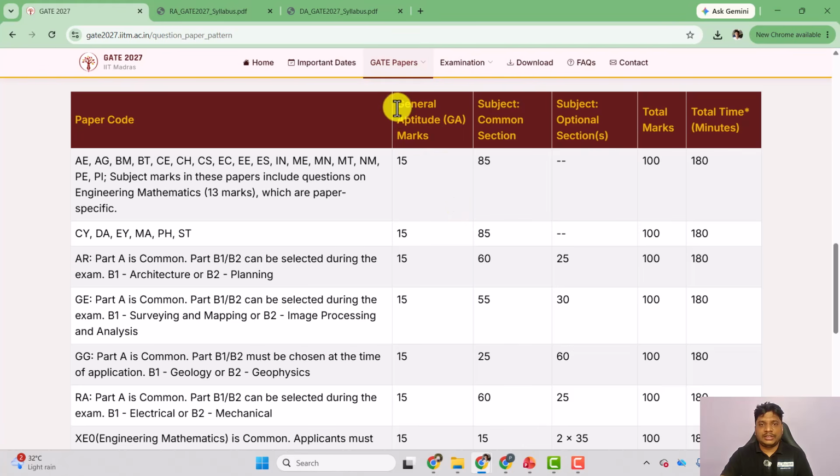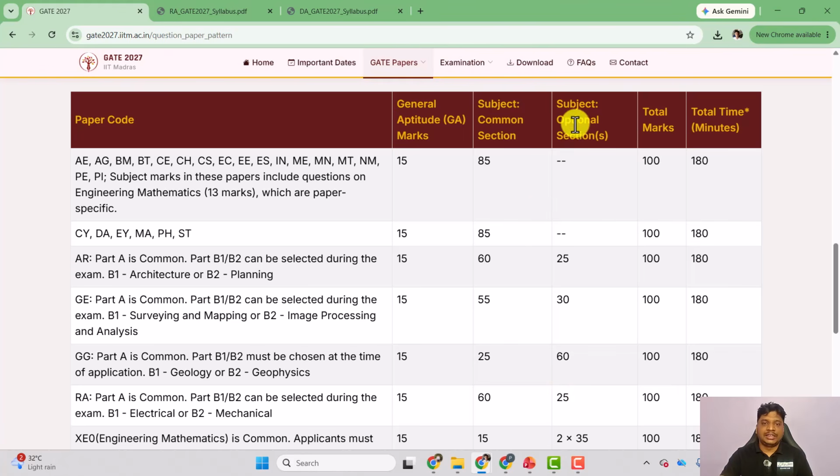But look at this: general aptitude is 15 marks, same as other branches, but here you can see 60 marks. So there is a weightage of 60 marks to a common part, and then we have 25 marks weightage for part B1 or B2. So 60 plus 15, that is 75% weightage for aptitude and the common section. 25% weightage is given to part B, B1 or B2, whatever you select during the exam. So this is the paper pattern: 15 for aptitude, 60 for common section, and 25 for optional section.